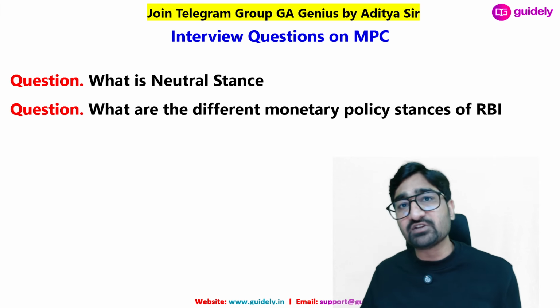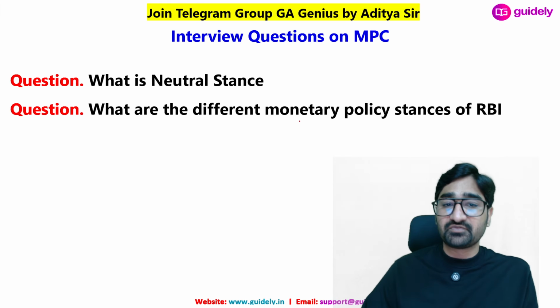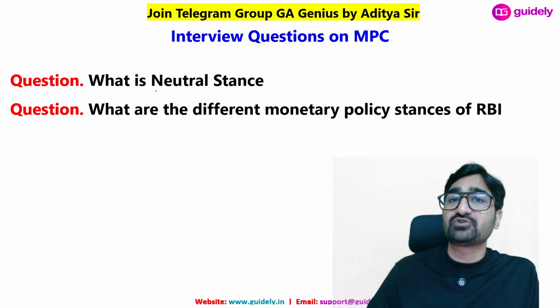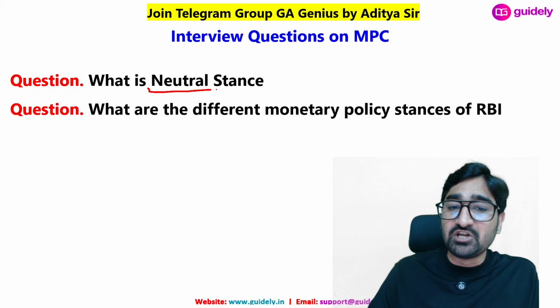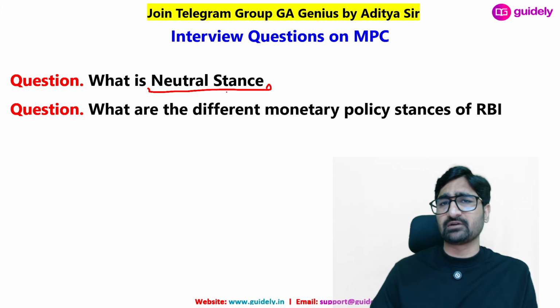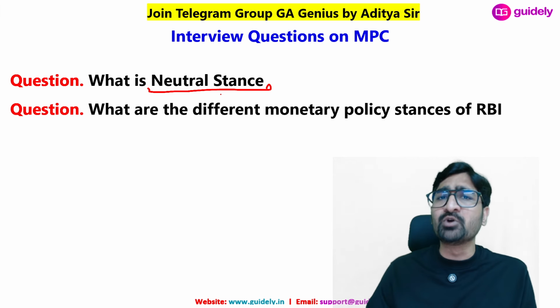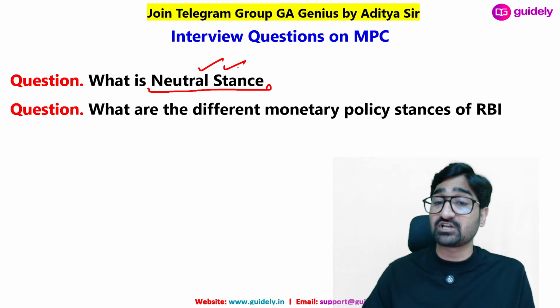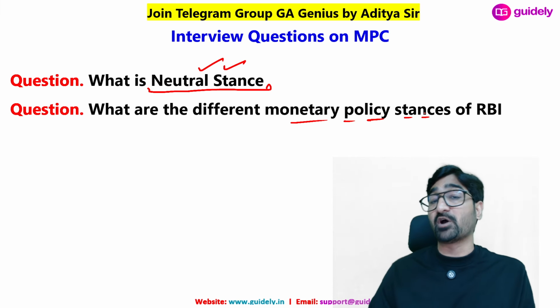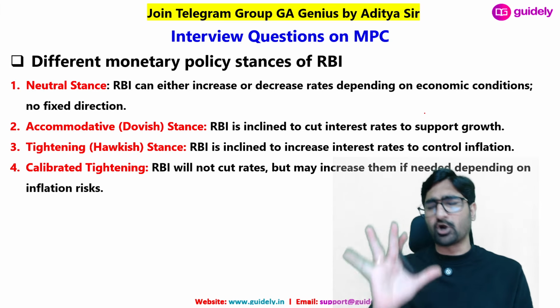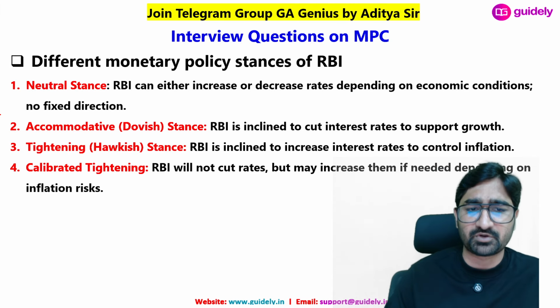In the monetary policy, there was one more announcement that RBI kept the stance at neutral. Although there was a discussion to make it an accommodative stance, RBI made it neutral. So what is the meaning of neutral stance and what are the different monetary policy stances of RBI? मैं short में explain कर दूंगा for the interview purpose.